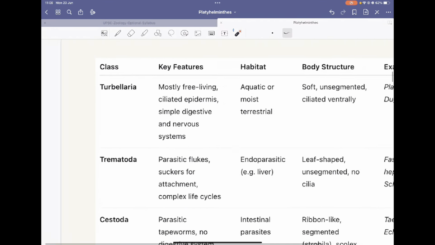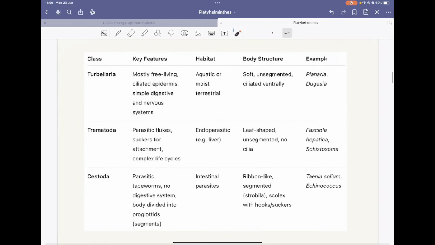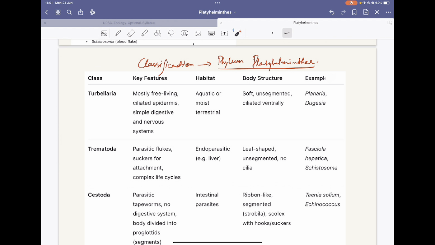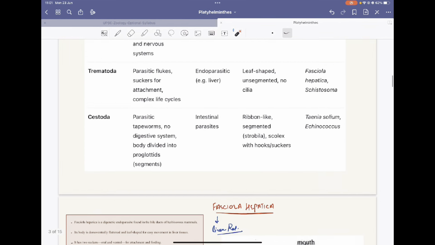If you see the classification of phylum Platyhelminthes, they have been divided into three classes.